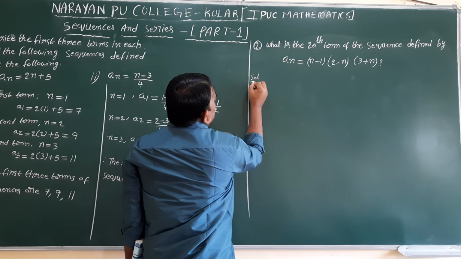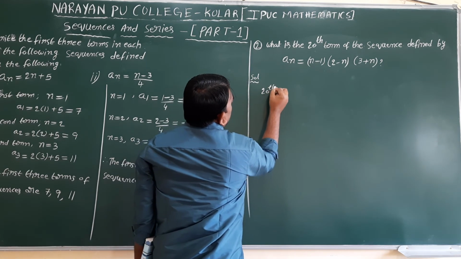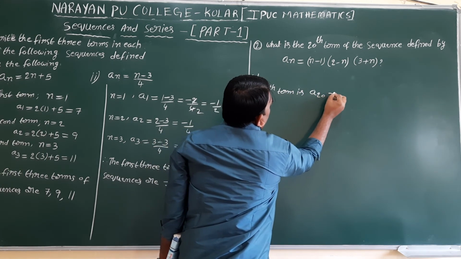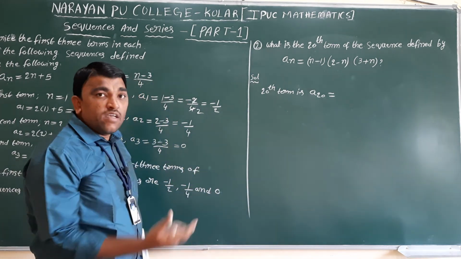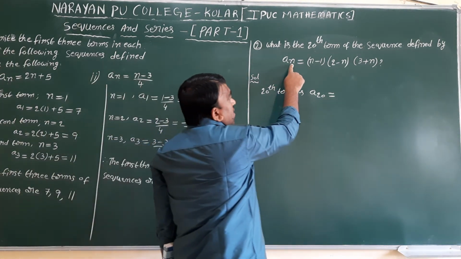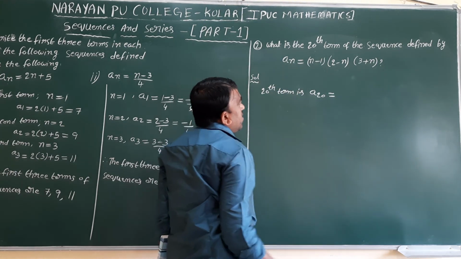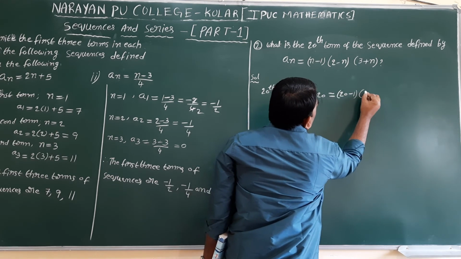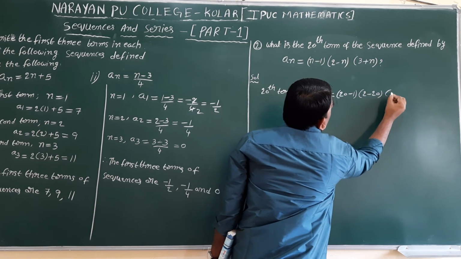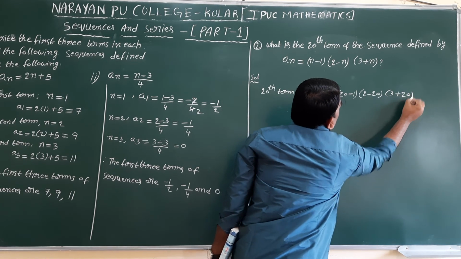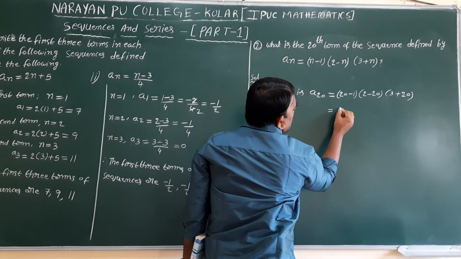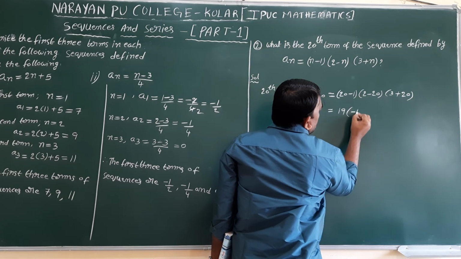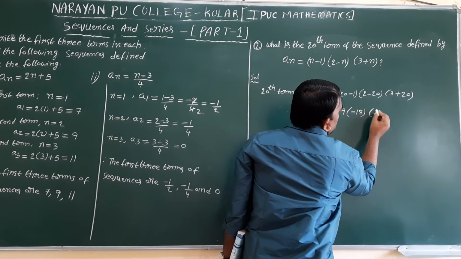So solution, 20th term is a20. Suppose 15th term will ask n value 15. 5th term will ask n value 5. Like that position of the element you can take it. So n value 20 substitute in that given sequence. 20 minus 1 into 2 minus 20 into 3 plus 20. 20 minus 1 is 19 into 2 minus 20 is minus 18 into 3 plus 20 is 23.